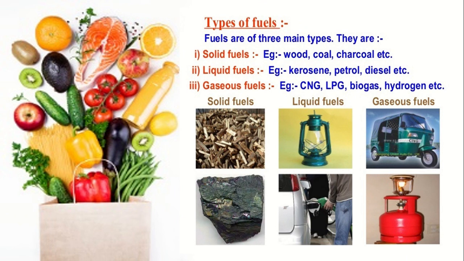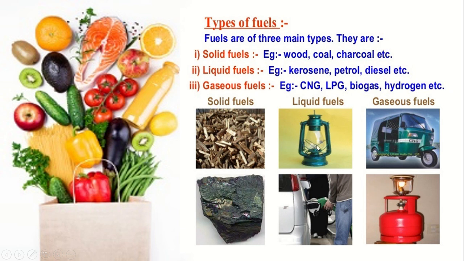So, types of fuels. Fuels are of 3 main types. They are solid, liquid, and gaseous fuels. Solid fuels, for example, wood, coal, charcoal. Liquid fuels, kerosene, petrol, diesel, and gaseous, CNG, compressed natural gas, LPG, biogas, hydrogen, etc. So, examples of solid fuels: this is wood, pieces of wood, coal.